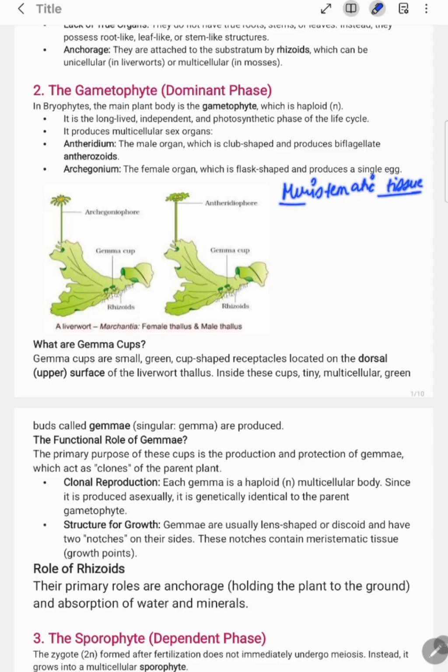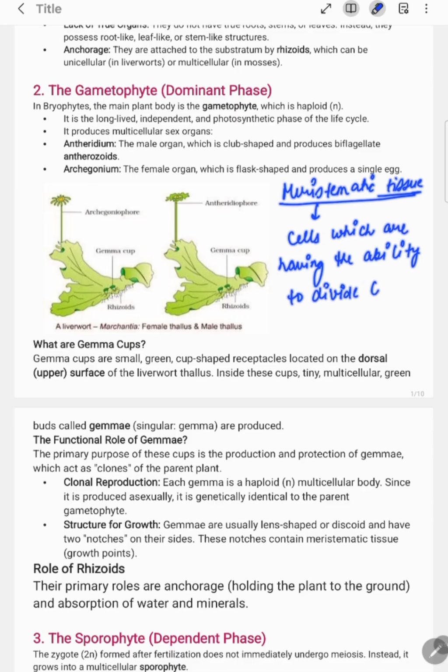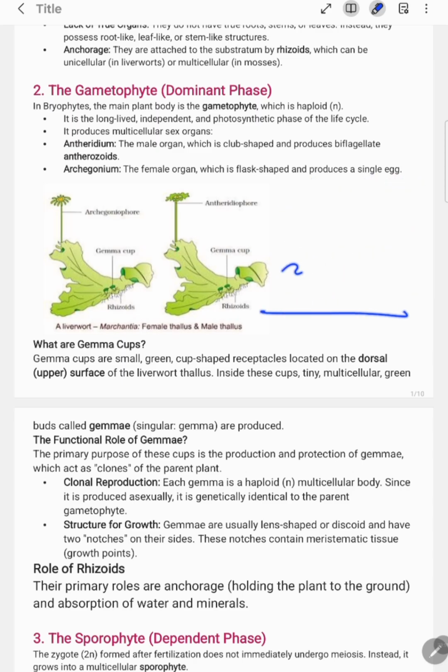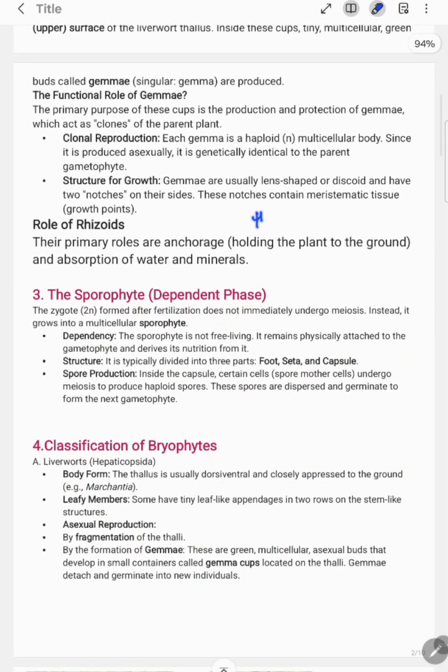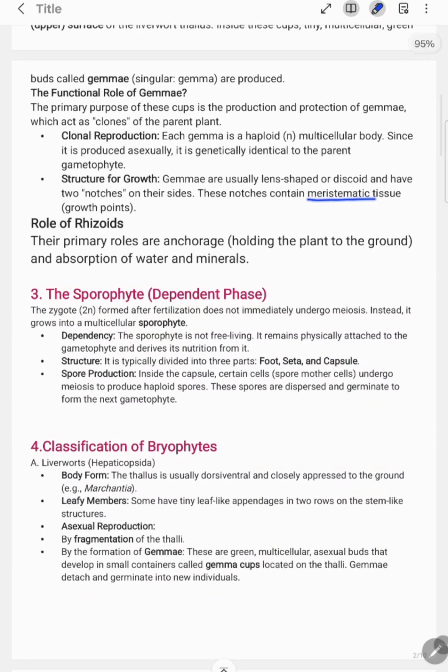Okay, these are the tissues comprising the cells which have the ability to divide continuously. ठीक है, ऐसे सेल्स जिनके पास एबिलिटी है टू डिवाइड themselves continuously, these are known as meristematic tissues.